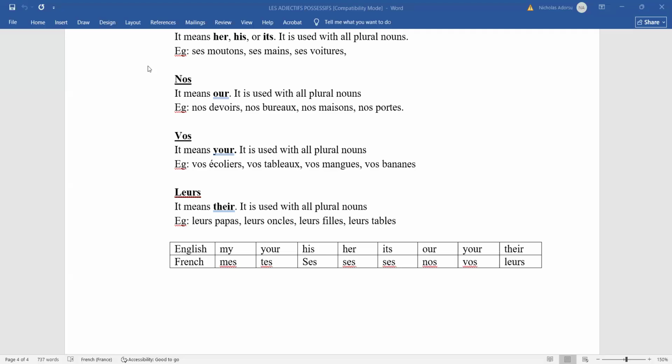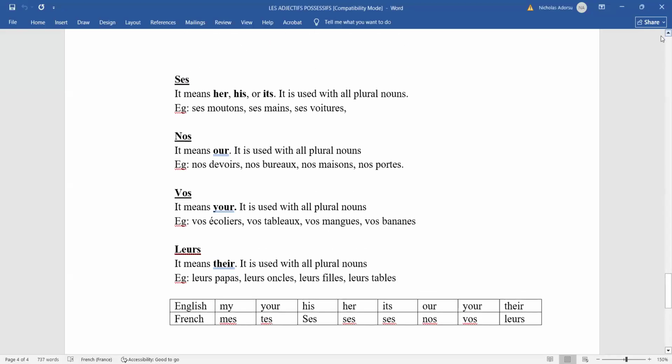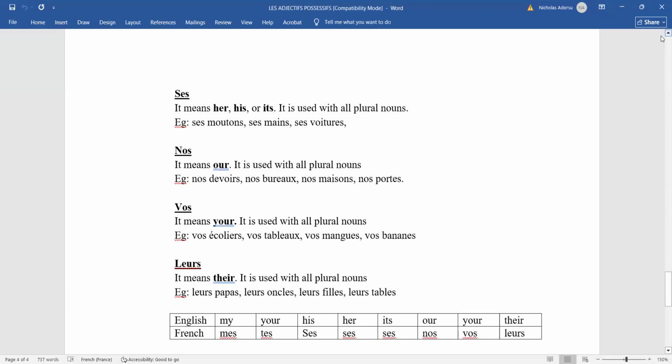Fidaus's hand is up. All right, so let me see. Fidaus, oui. Sir, please pronounce the plural ones. I want to get it too, and I'm not getting it well. The nos, vos, and the leurs. Mes, tes, ses, nos, vos, leurs. Mes, tes, ses, nos, vos, leurs.